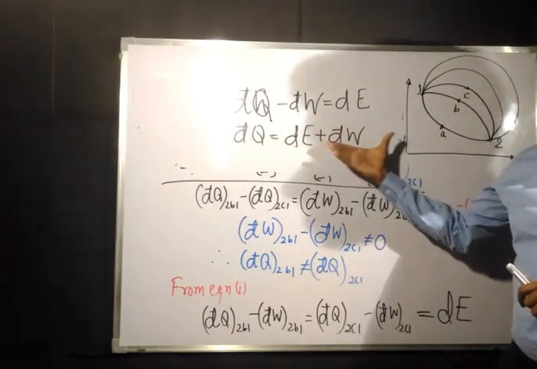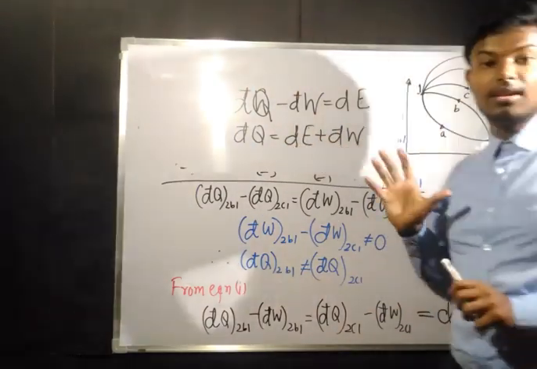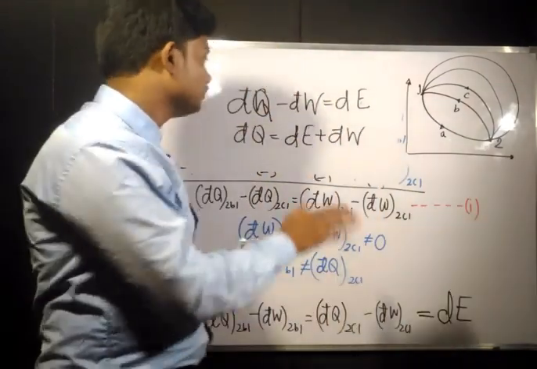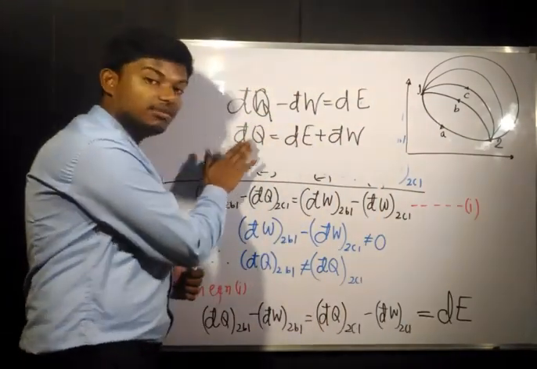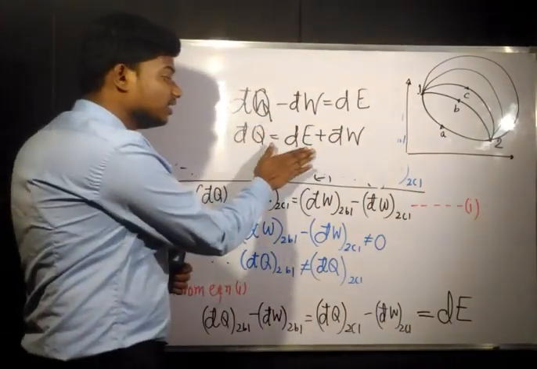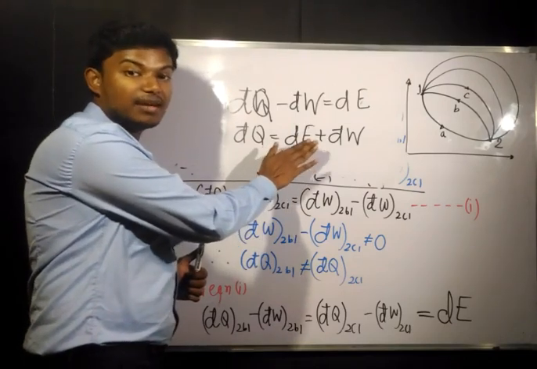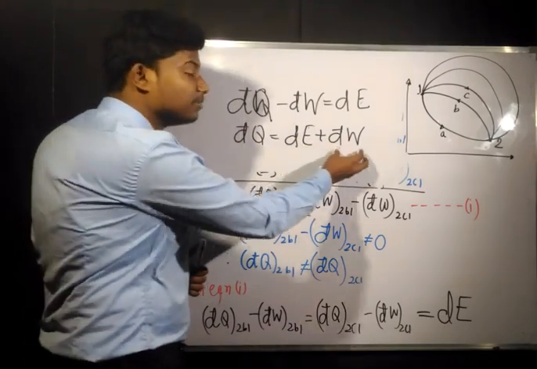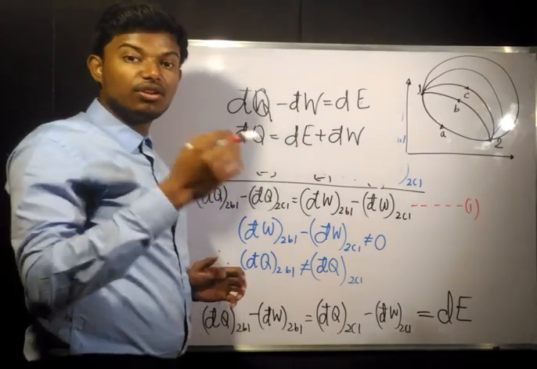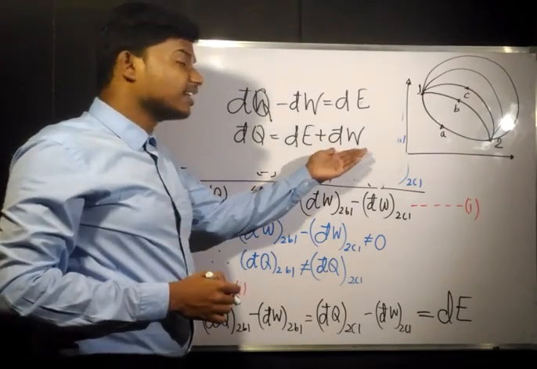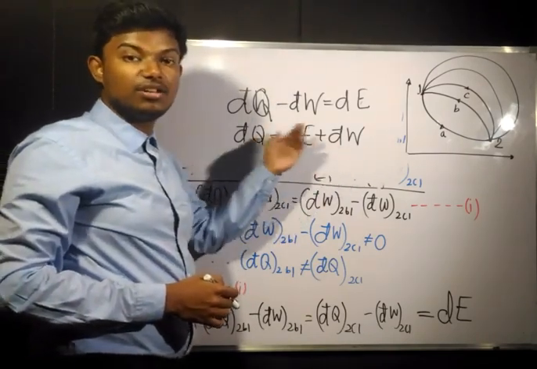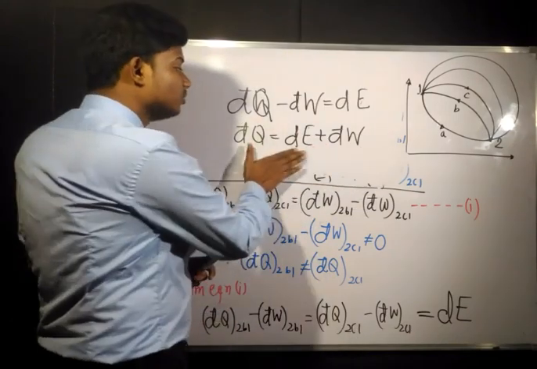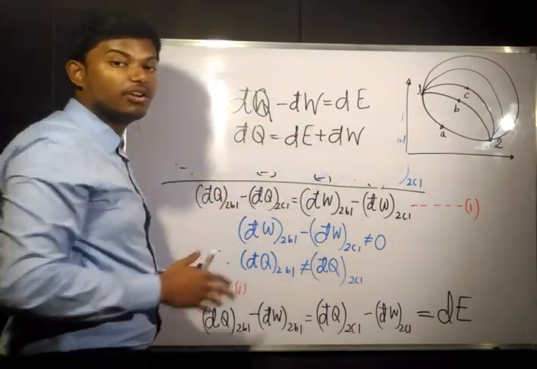This is how energy is conserved in a process. If in a process you give dQ heat, part of it will increase the internal energy and the remaining will come out as work. We have always said that we cannot get 100% efficiency while converting heat to work. So this is the first law equation for a process.